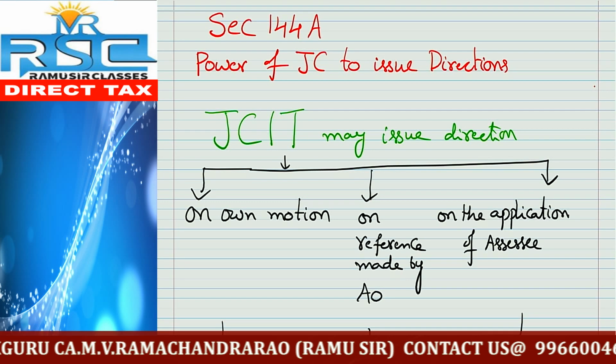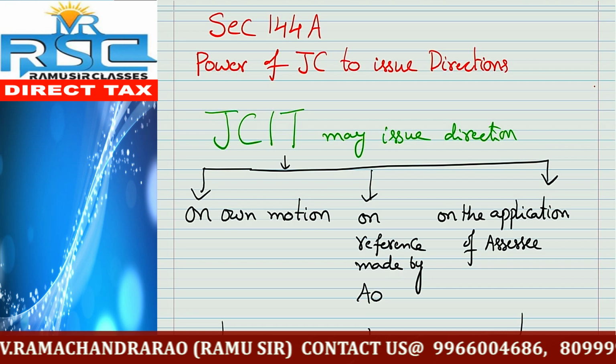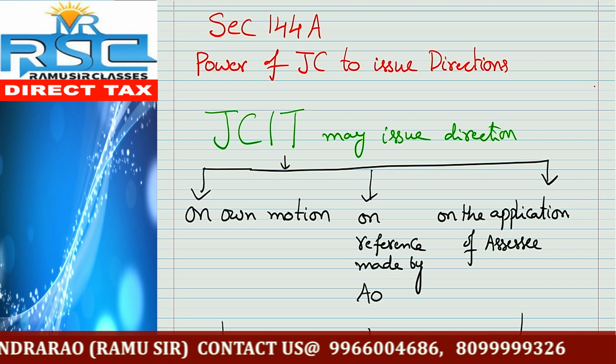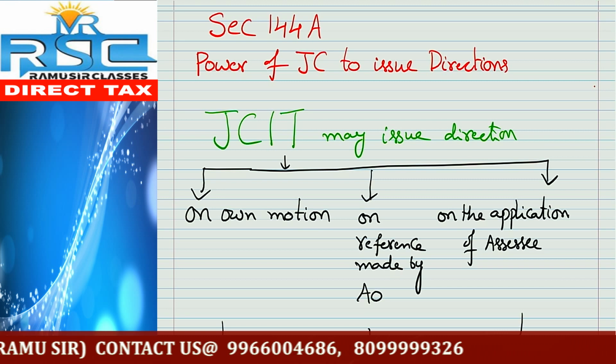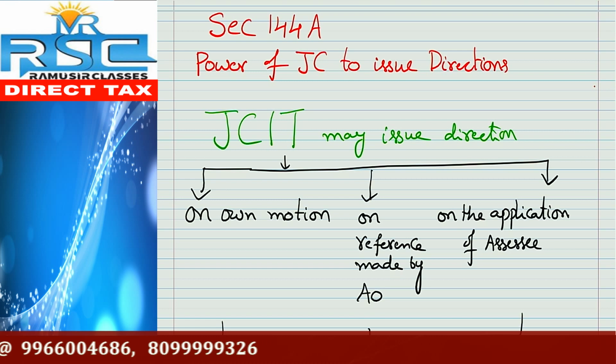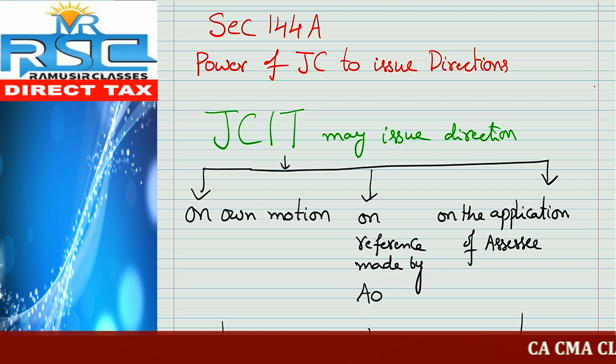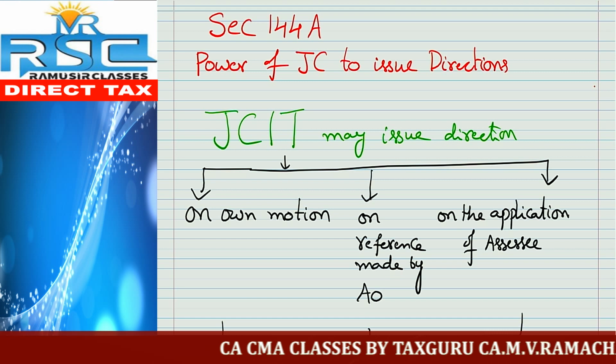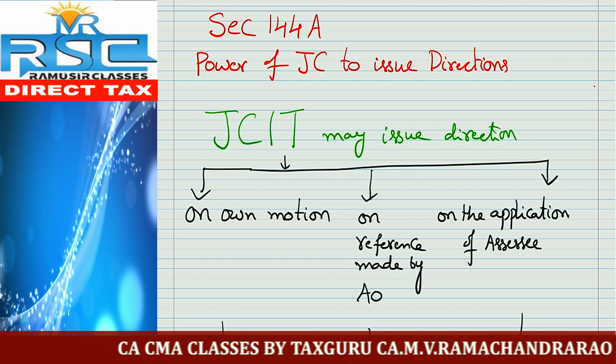Friends, our next topic is section 144A. Just follow the revision. This is power of joint commissioner to issue directions. Friends, additional, joint, deputy, assistant and ITO, these members are generally known as assessing officers. Generally, assessing officers will do the assessment and pass the assessment orders. So sometimes ITO can pass the order, sometimes assistant commissioner also can pass the order.